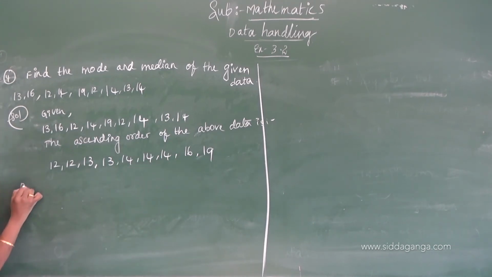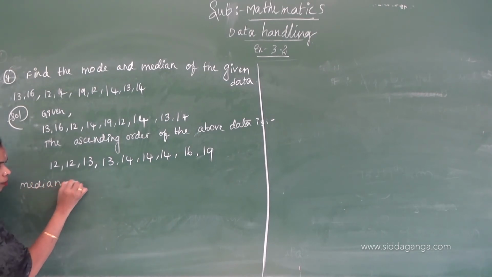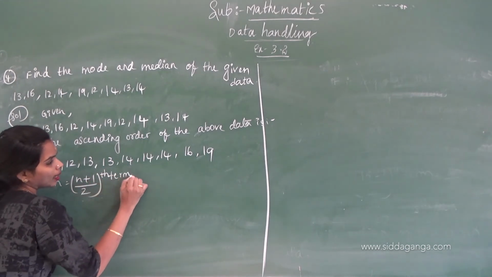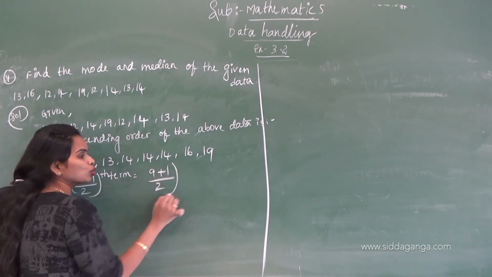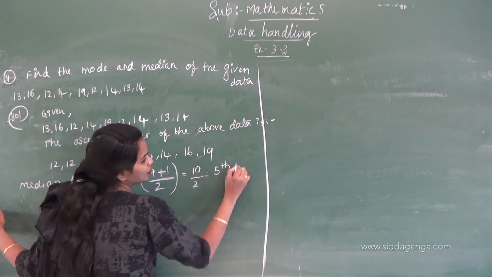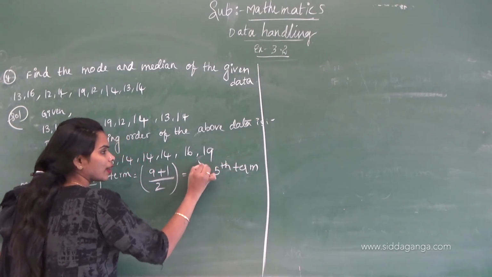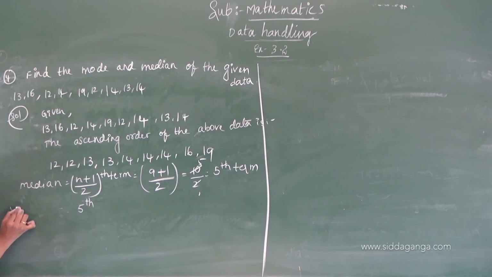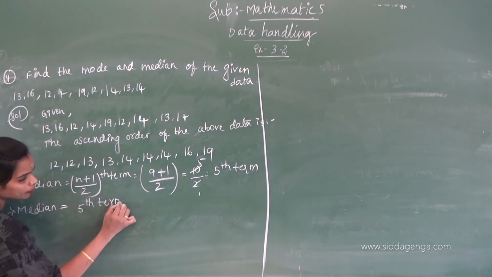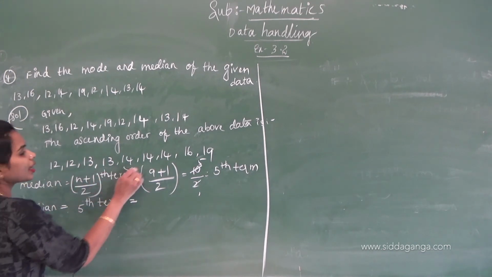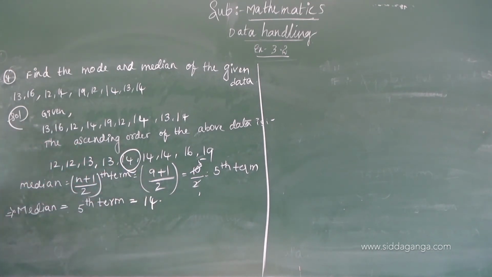Okay. What is the median? (N plus 1) by 2nd term. Correct? 9 plus 1 by 2, that is 10 by 2, that is the 5th term. Therefore the median equals the 5th term: 1, 2, 3, 4, 5. What is the median? 14. 14 is the median of the given data.